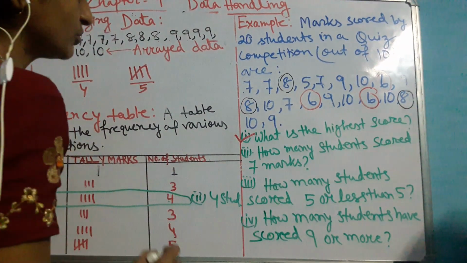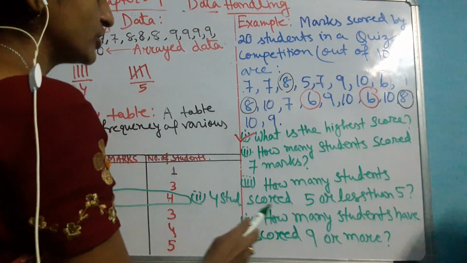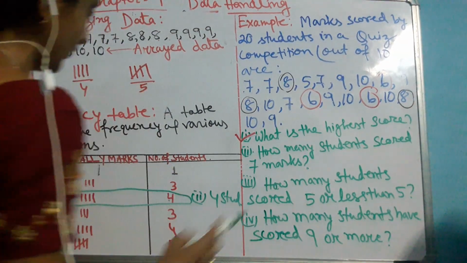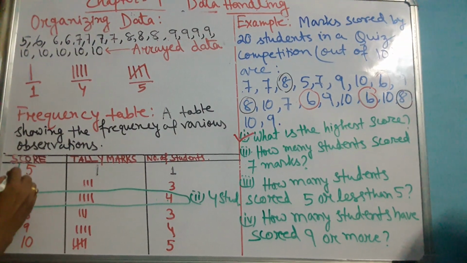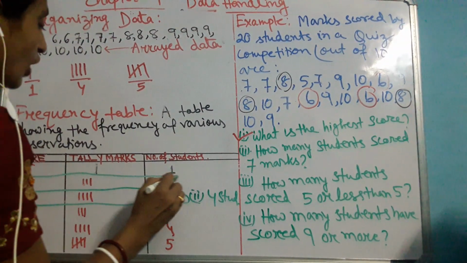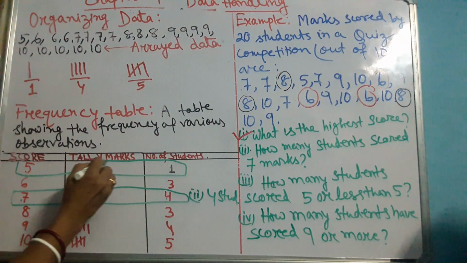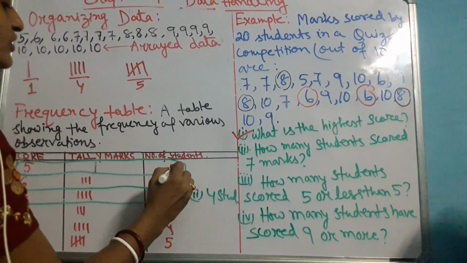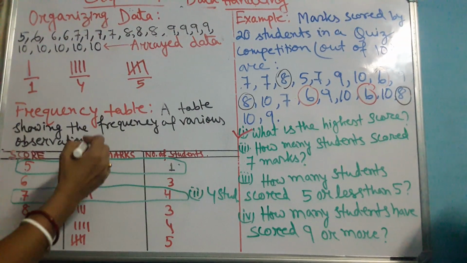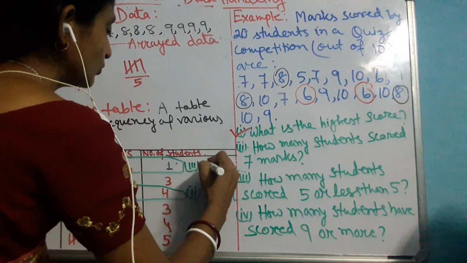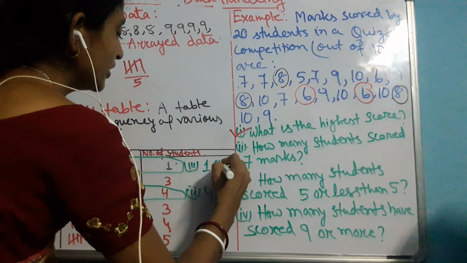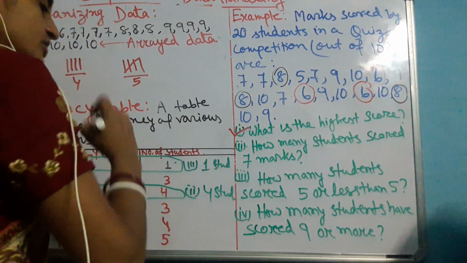Now in question number 3 you are asked how many students scored 5 or less than 5. So let's come to the 5 or less than 5. How many students are there in this field? You can find out. How many students have got 5 marks? Only one student is there. And less than 5, none. So for part 3 my answer will be only one student has got 5 or less than 5.